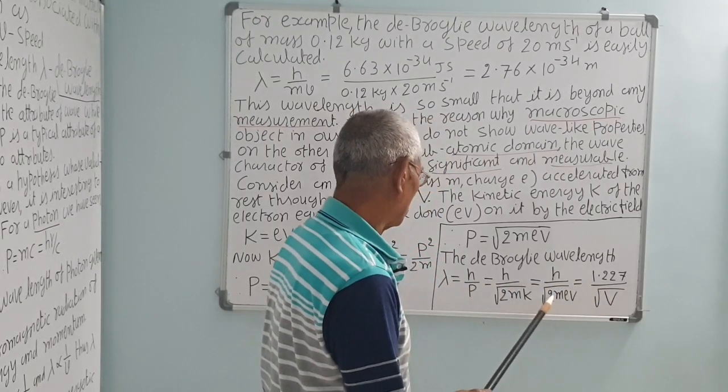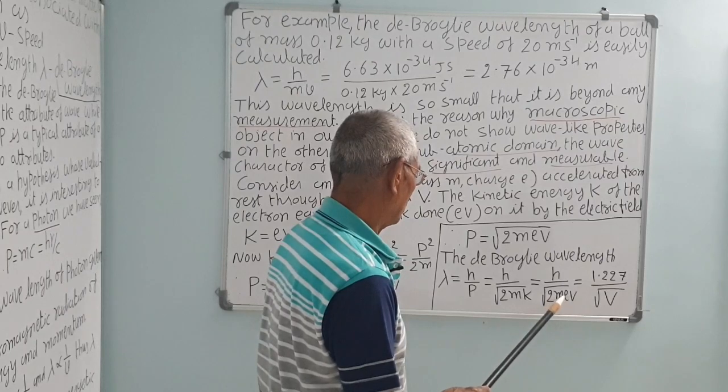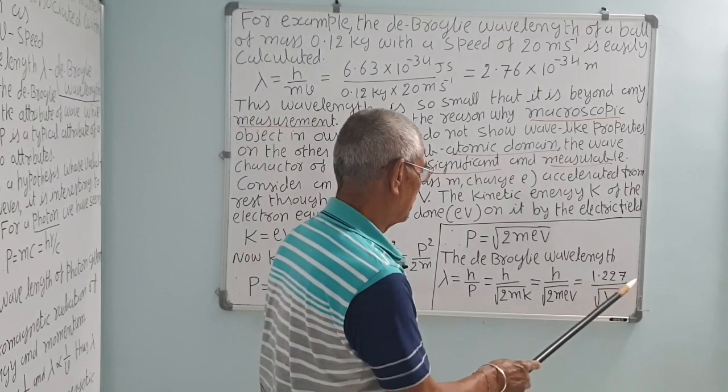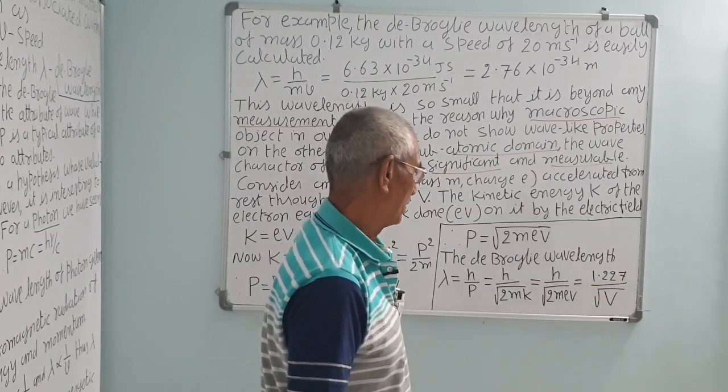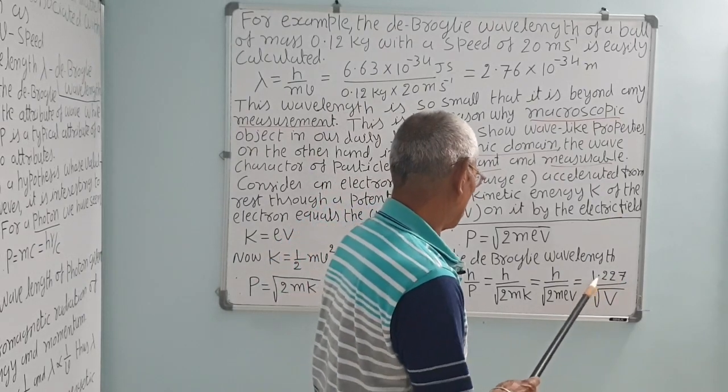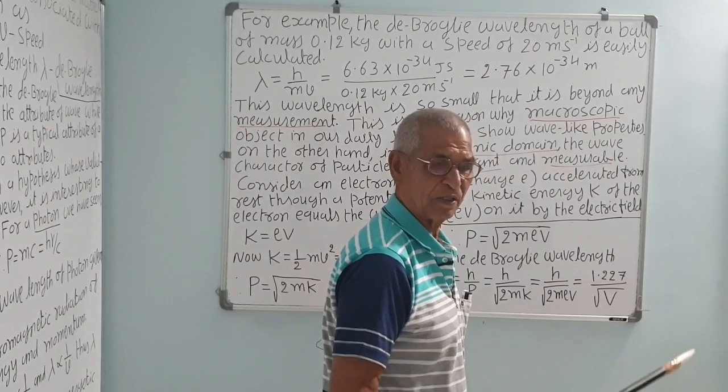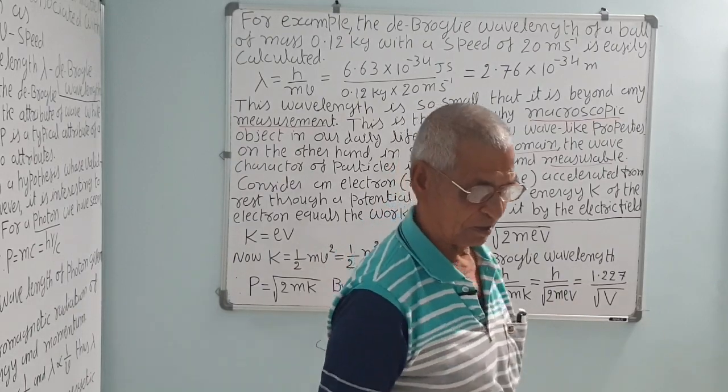If it is a proton, then you cannot use this value 1.227. That will be different, correct. It will be somewhat less. The proton is more massive, about 1836 times heavier than the electron.